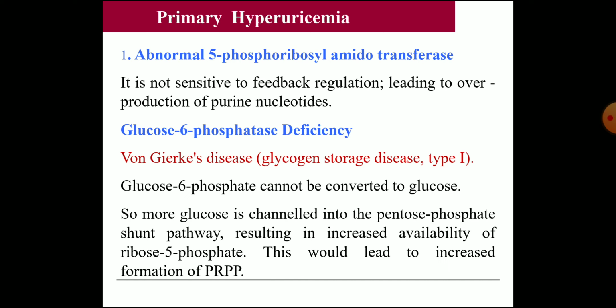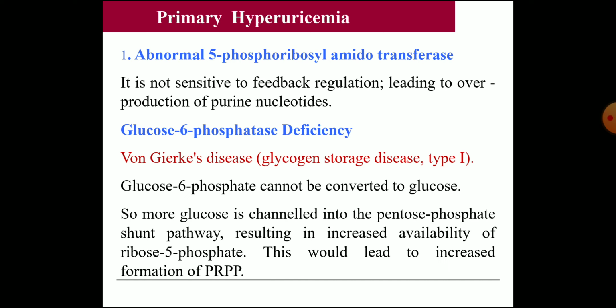Whenever these enzymes are defective, there will be increased production of uric acid, and that will produce gout. Here the 5-phosphoribosyl amidotransferase is an allosterically regulated enzyme, and when the feedback inhibition is lost, it leads to overproduction of purine nucleotides, which will later produce hyperuricemia and gout.